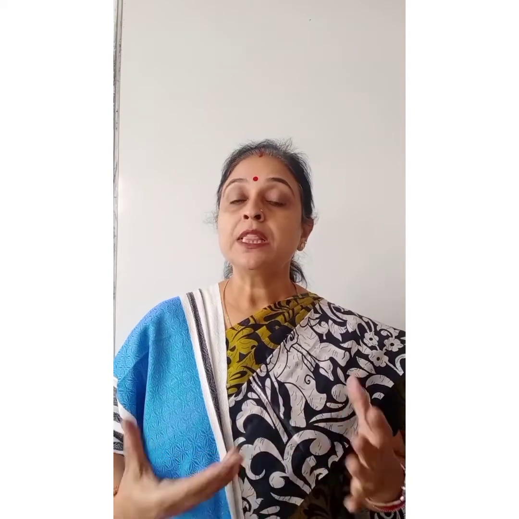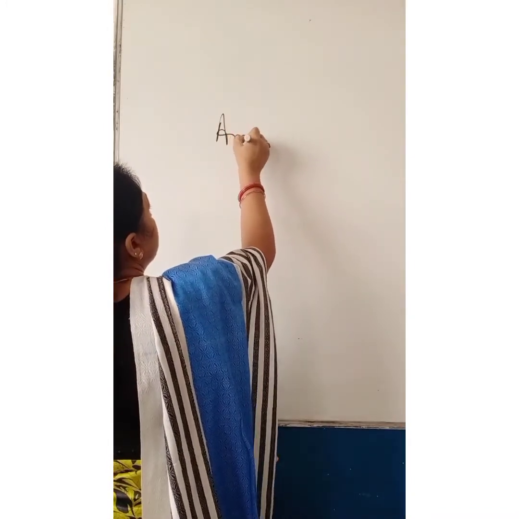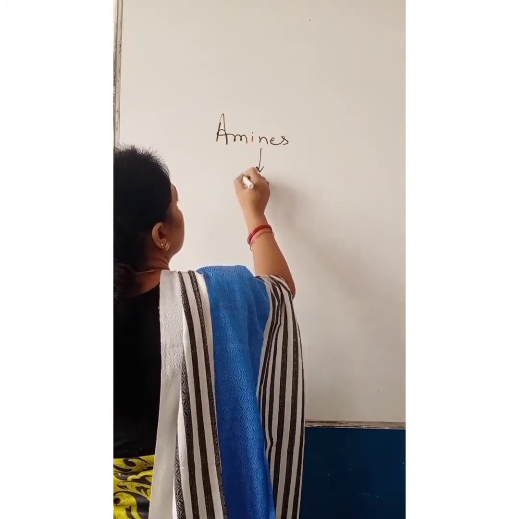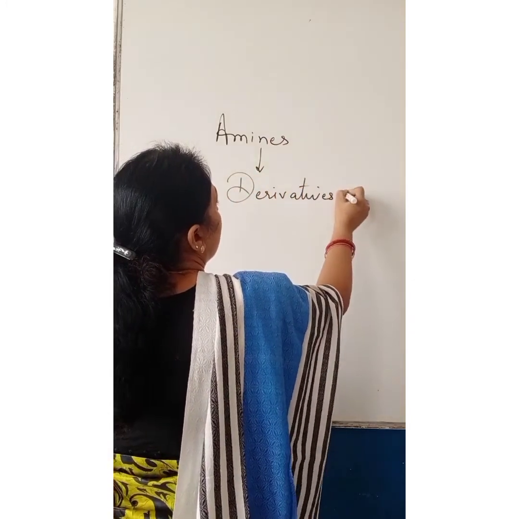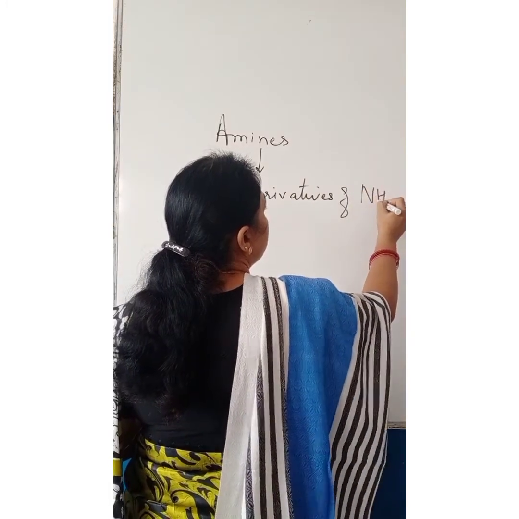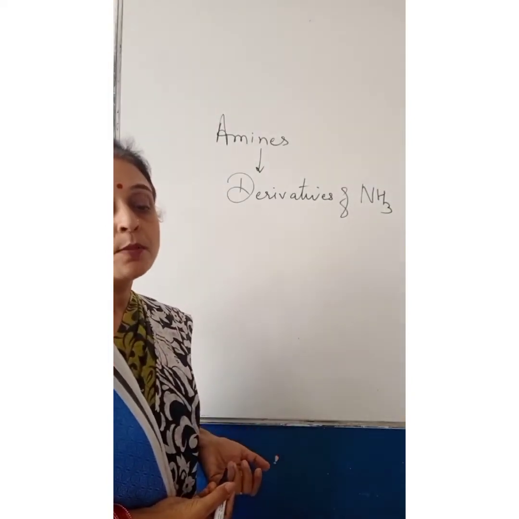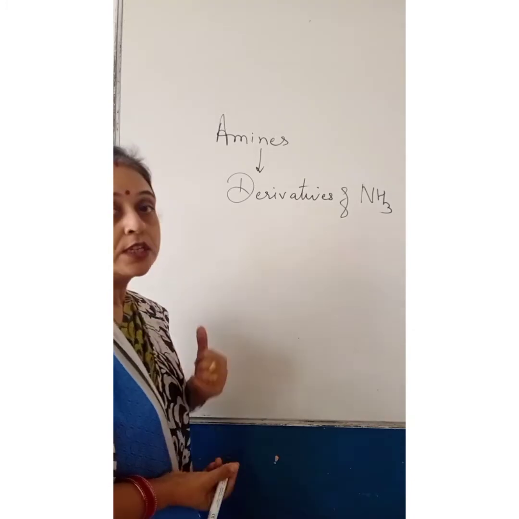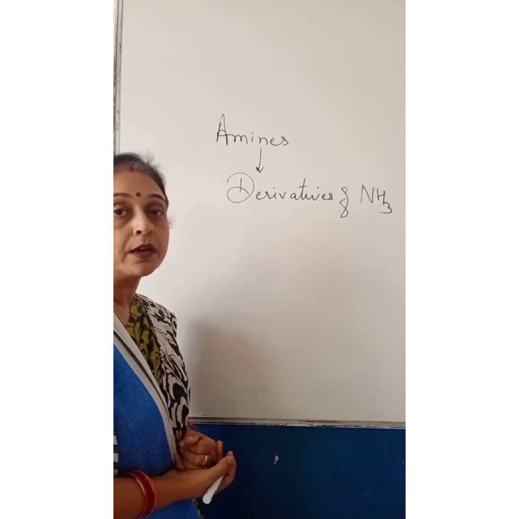In this video, we will discuss amines, methods of preparation of amines and their chemical reactions. Amines are derivatives of ammonia. In ammonia, a lone pair is present on nitrogen. The structure of amines is trigonal pyramidal. It is a distorted geometry which arises due to lone pair-bonded pair repulsion.